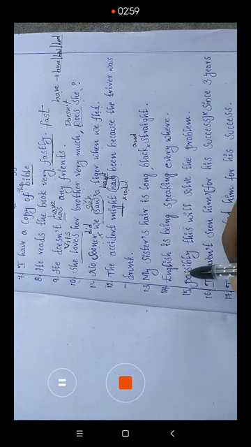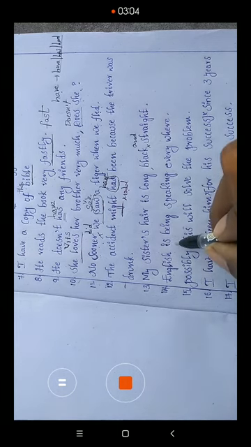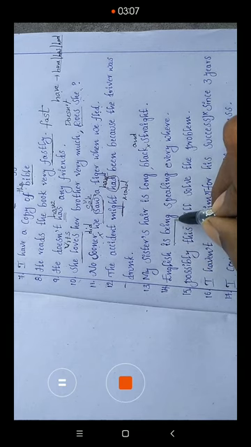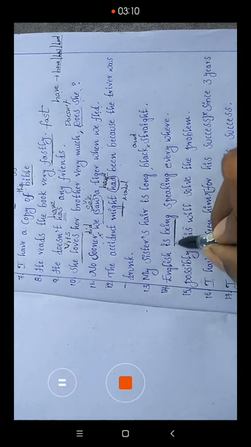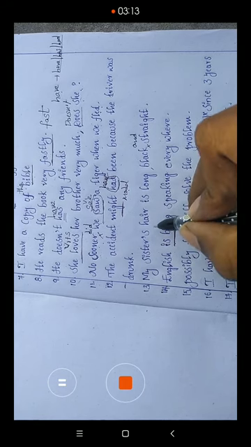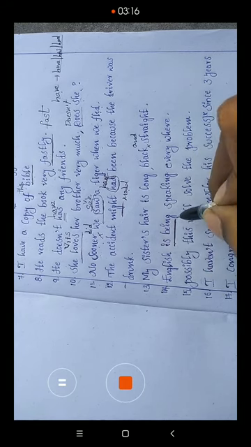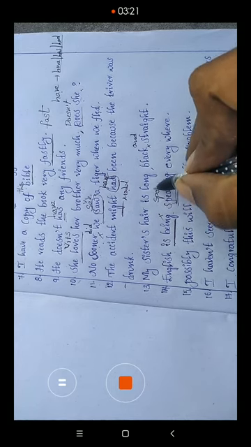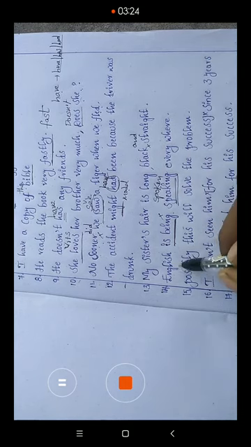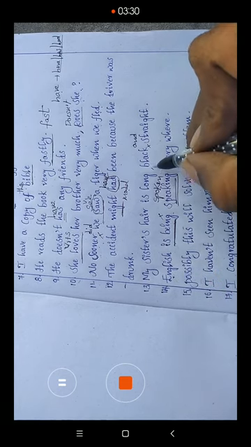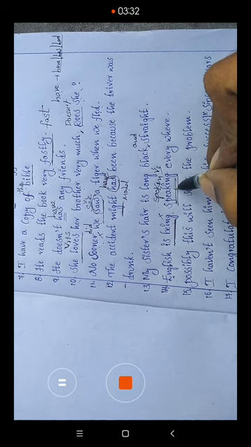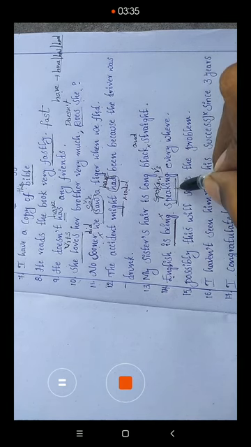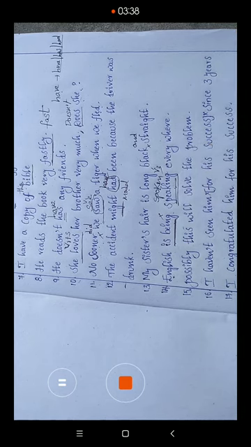Next, 14th: English is being spoken everywhere. The sentence is in passive voice because here the be form plus being is used. Being requires verb third form only. So you have to write spoken. Being means it is the passive structure, and in the passive voice we have to write only verb third form. So the third form is spoken: English is being spoken everywhere.